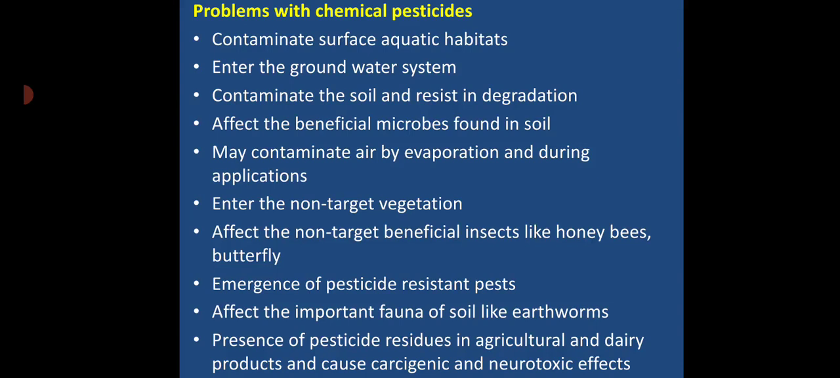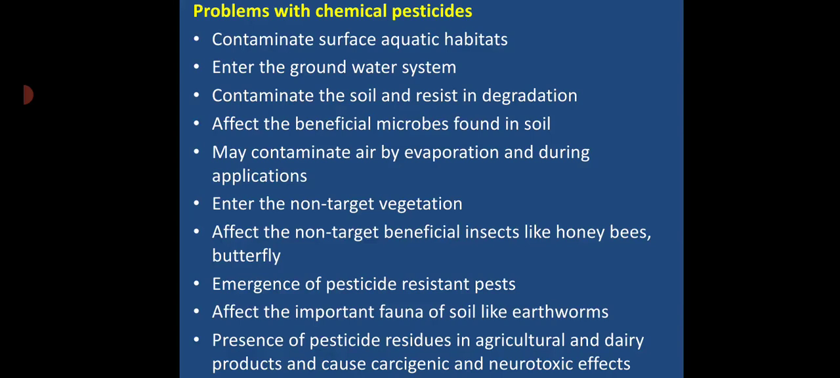the soil and reduce the soil fertility, and may contaminate air by evaporation, and also during application, during spraying over the field. At this time, it may enter the air and contaminate the air. And it can affect non-target vegetation, that means other crops and other plants which are growing in the field, that is non-target vegetation, which can also be affected.